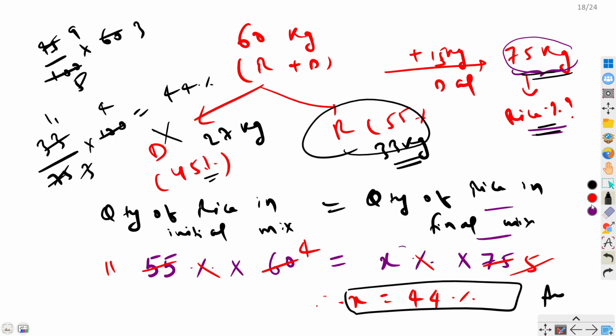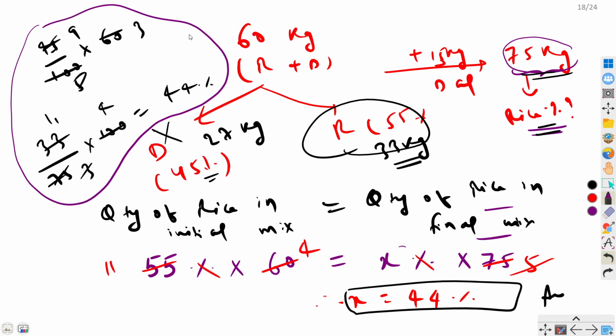So this was method 2. But if you notice here, I had to calculate the values first. I had to calculate 27 kilograms, the value of rice and dal. Then I had to add this 15 kilograms. Then at last I had to find the percentage.